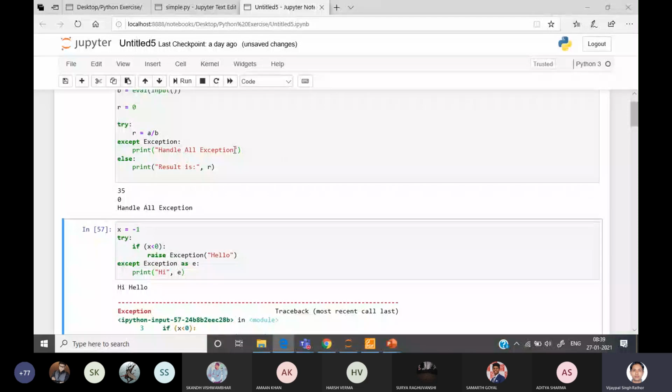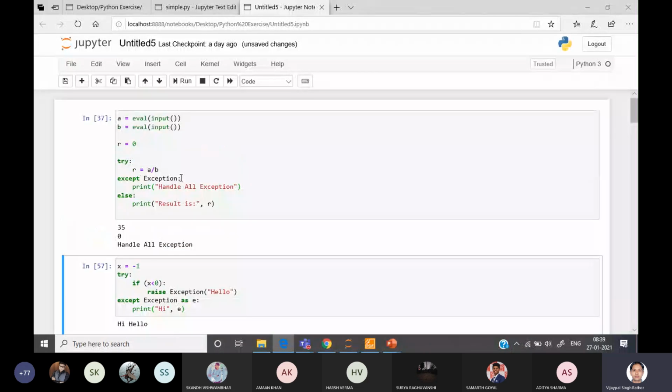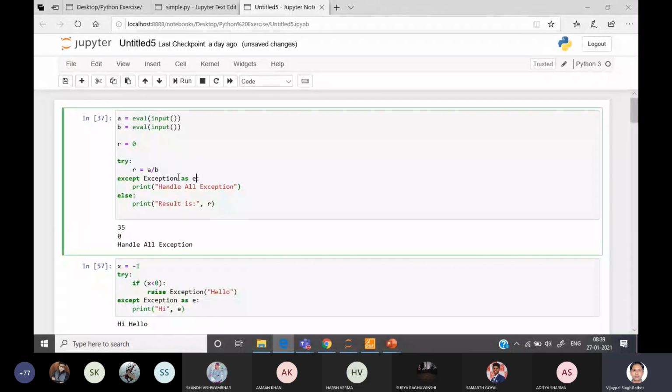Instead of this handled-all message, I want to display the message associated with this exception. So you can write this exception as e, or whatever identifier you want to give, and you can associate it directly. Then the message associated with this e will be printed. I can write whatever error message, or you can show the error message associated with this exception, and it will be printed automatically.